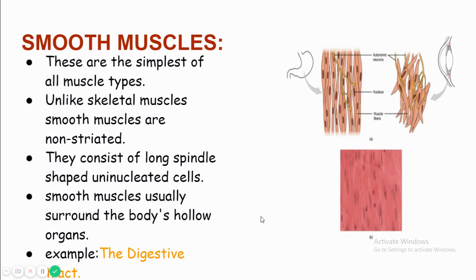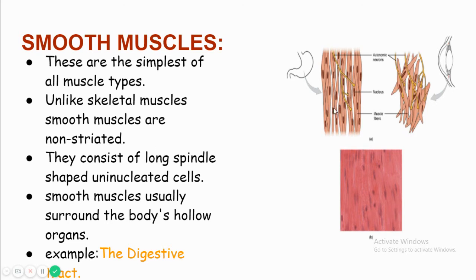Now the second muscle, and a very important muscle, is the smooth muscle. Smooth muscles are the simplest of all the muscle types: skeletal muscle, cardiac muscle, and smooth muscle. The simplest of all three is the smooth muscle. Unlike skeletal muscles, smooth muscles are non-striated. No stripes or striations are seen within the smooth muscle.